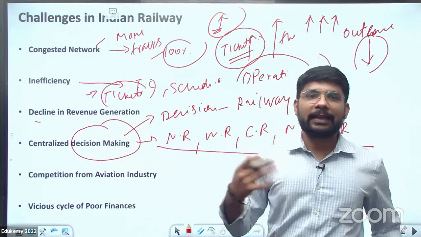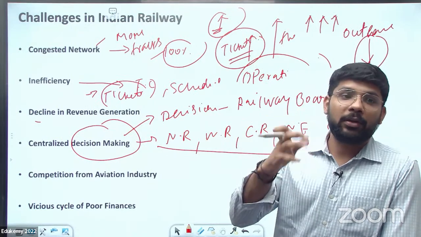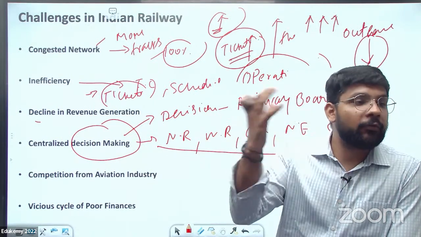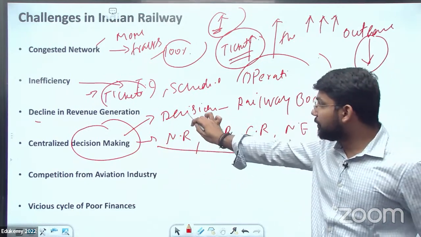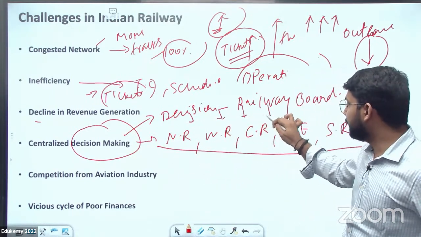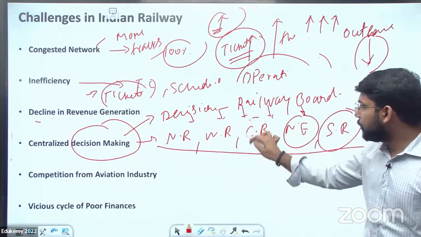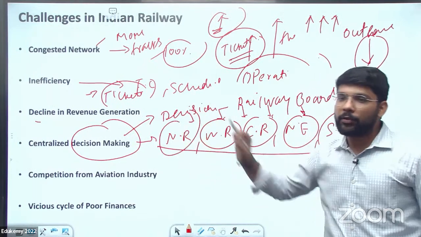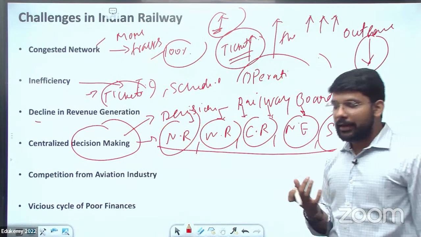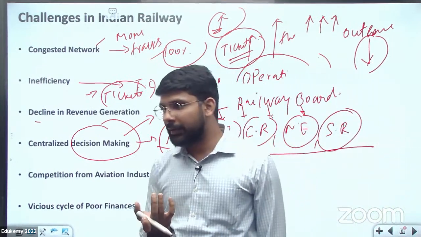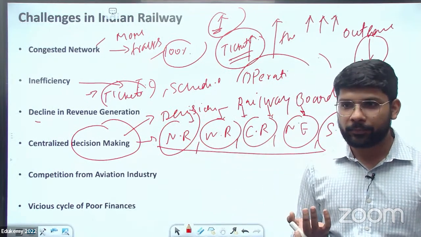If there is decentralization in these 5, Northern, Western, Central Railway, there is competition among these railways which can perform better. If there is centralization, then all should depend on the decision of the central authority. What should be done? If there is independence between them, they can act on their own. Like in the case of the Swachh Bharat Abhiyan, there is an index released by the Niti Aayog for cleanliness. Indore is performing very well, always on the first rank. Indore.